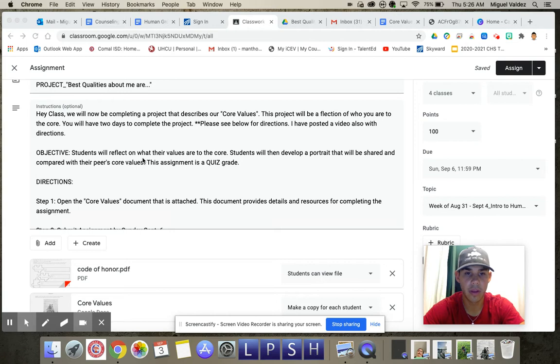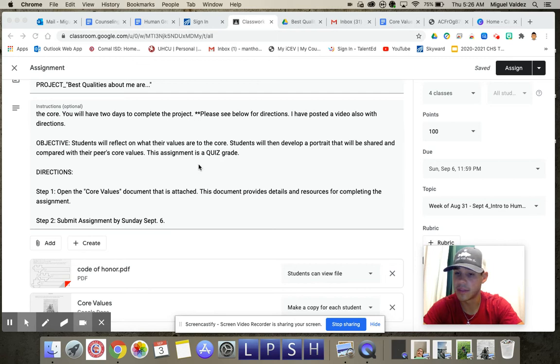Students will reflect on what their core values are, on what their values are to the core. Students will then develop a portrait that will be shared and compared with their peers' core values. The assignment is a quiz grade. Okay, so you're going to complete this assignment, and then you're going to be able to share your product with the peers in your classes, and then I'm going to show your product to the peers that are in class. Okay, just so that they can see your face.